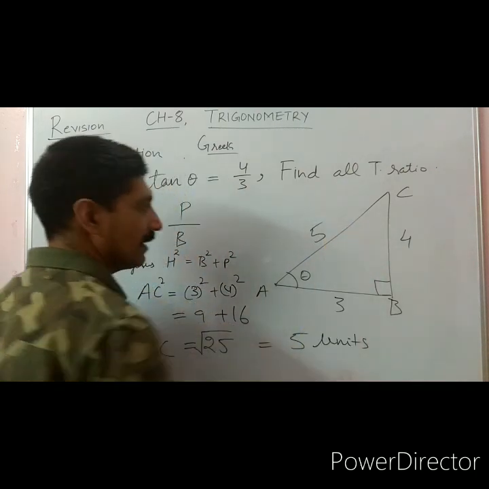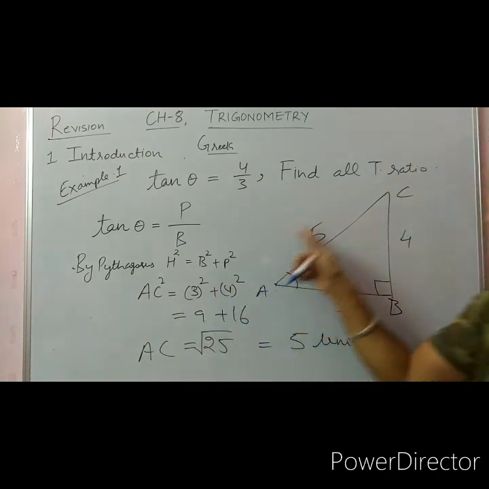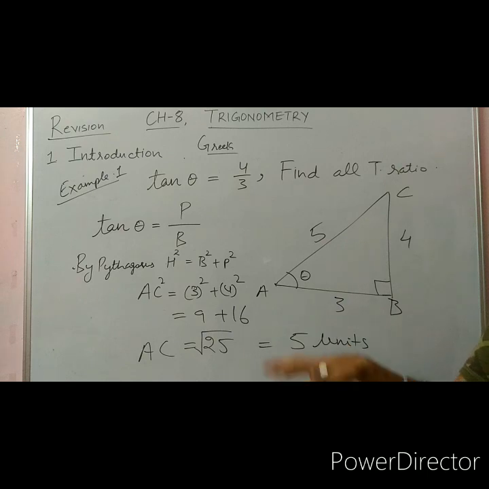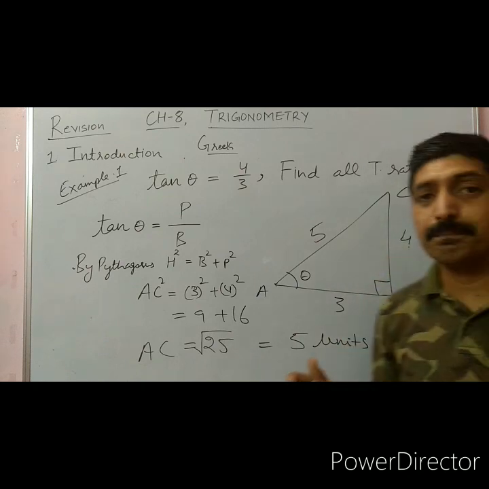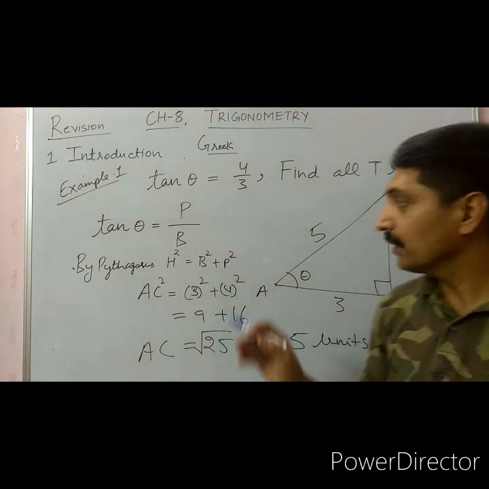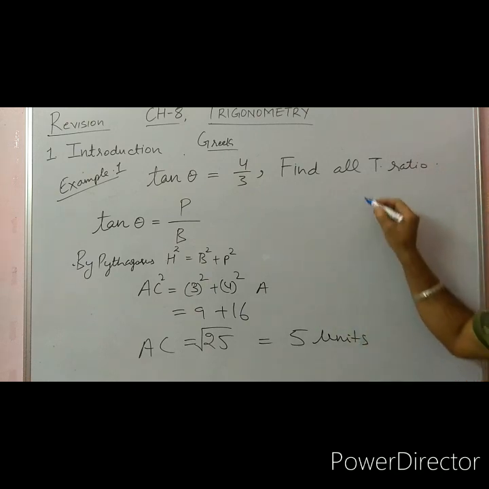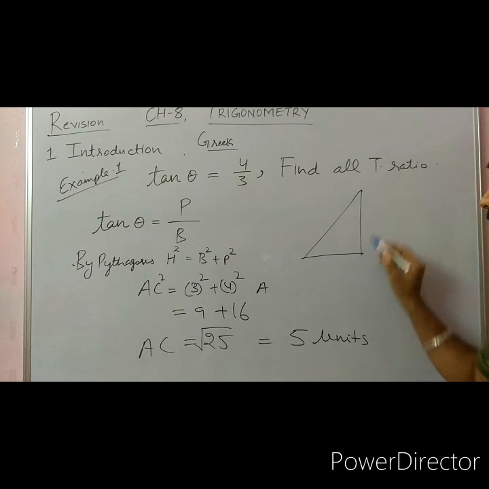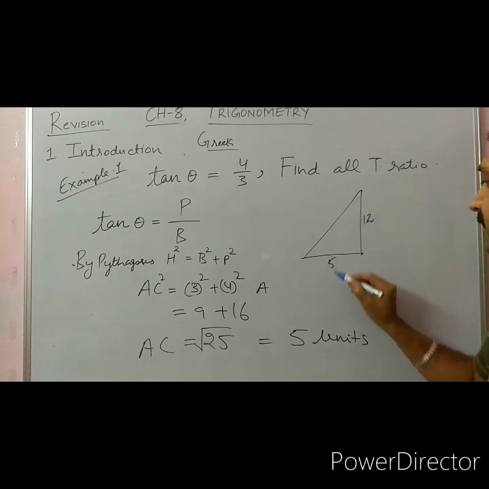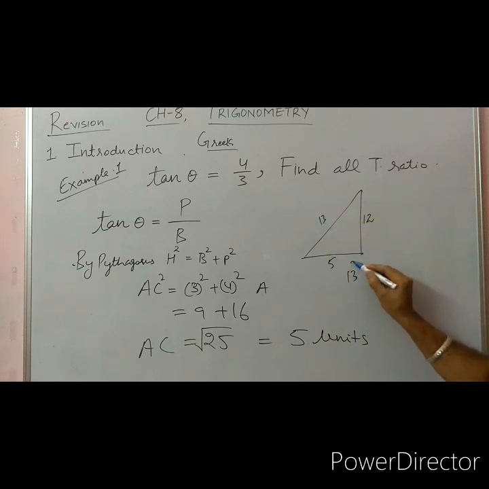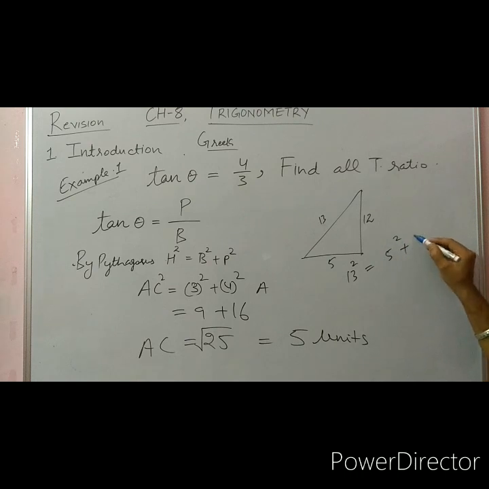So we have the length of the third side is 5. In some of the questions we always have these three sides, they are Pythagorean triplets. Like, there are so many examples, like we have a triangle in which if one side is 12, another is 5, then this side is 13, because we know 13 square is equal to 5 square plus 12 square.